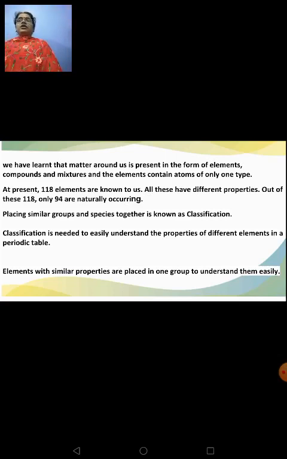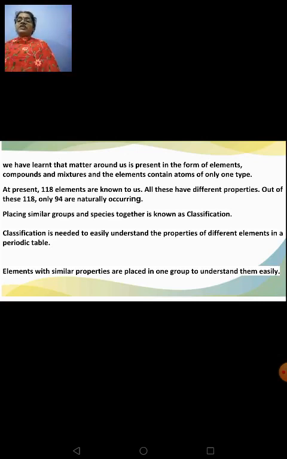You all know atoms are the tiniest particles which cannot be seen with the naked eye, right? So, we also know that matter around us is present in the form of elements, compounds, and mixtures, and the elements are nothing but atoms of only one type. As of now, there are 118 elements. Out of this, only 94 are naturally occurring.